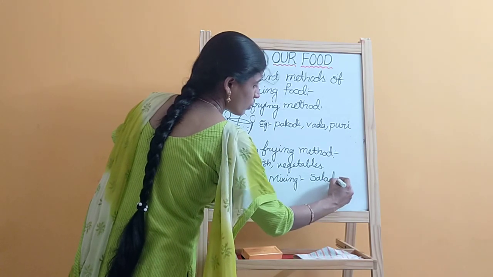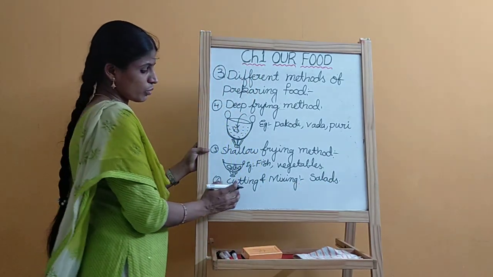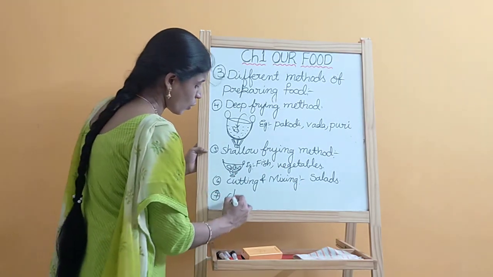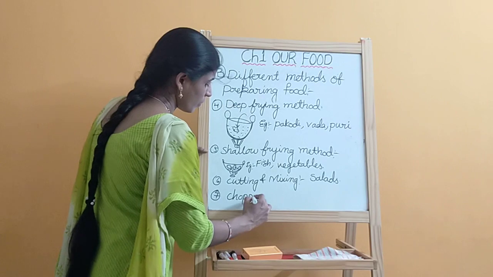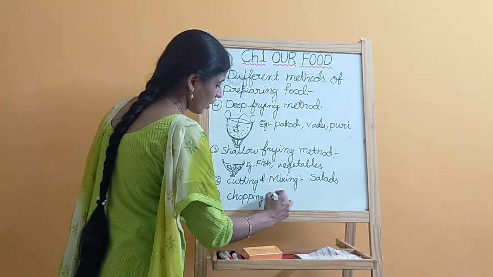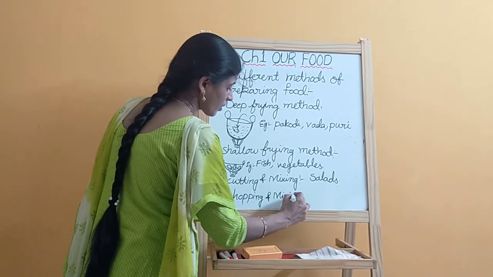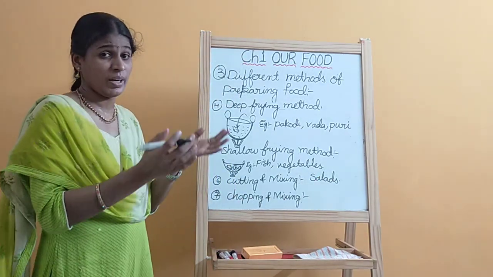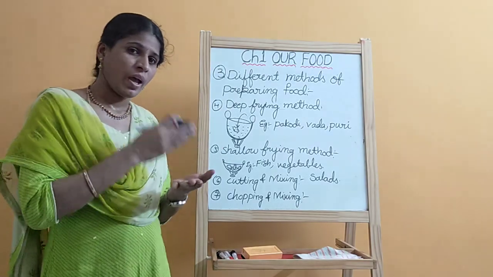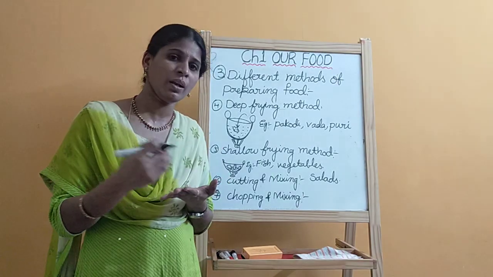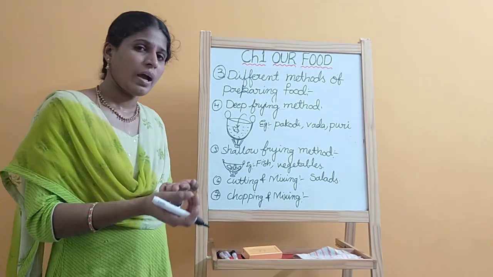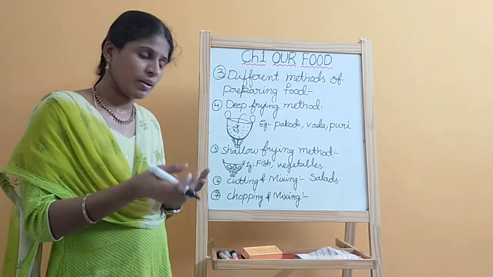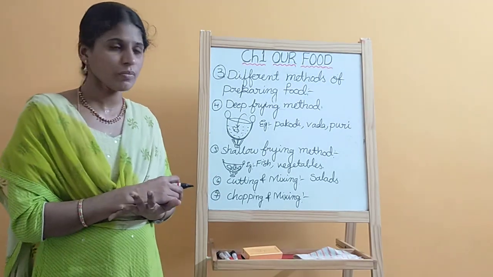Salads, for preparation of fruit salads, we are using this cutting and mixing method. And next one is chopping and mixing method. Here also we are taking different types of vegetables, and after removing the peel, you cut them into pieces, and after you take different types of vegetables, and after you mix it, okay.